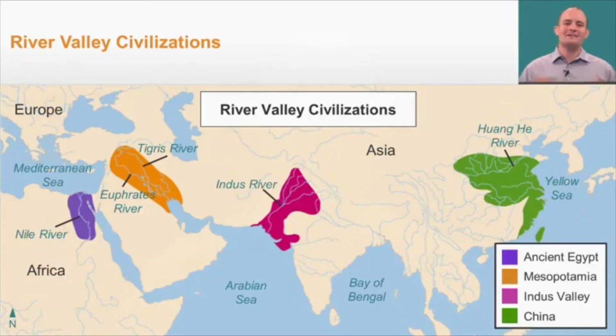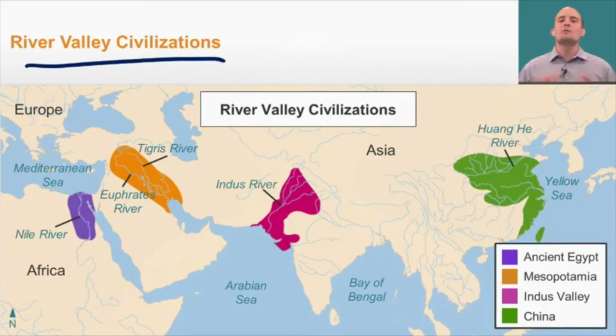Before we dive into just specifically looking at the civilizations in ancient Egypt, let's take a broader look at the world as a whole and look at the river valley civilizations. Now, recall that river valleys proved ideal for the growth of agriculture, and that agriculture supported settlements, and then those settlements grew larger and larger into civilizations.